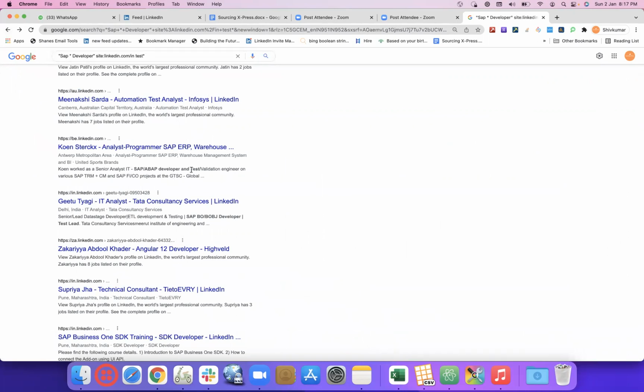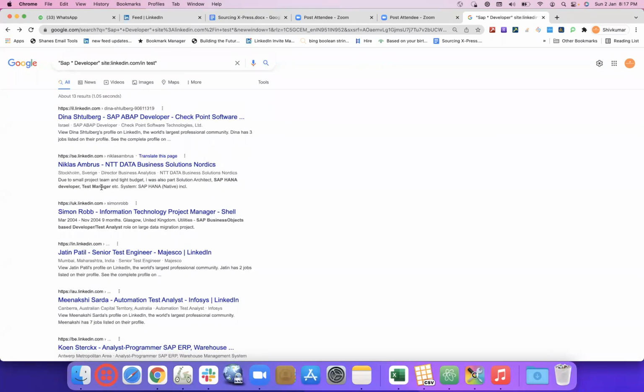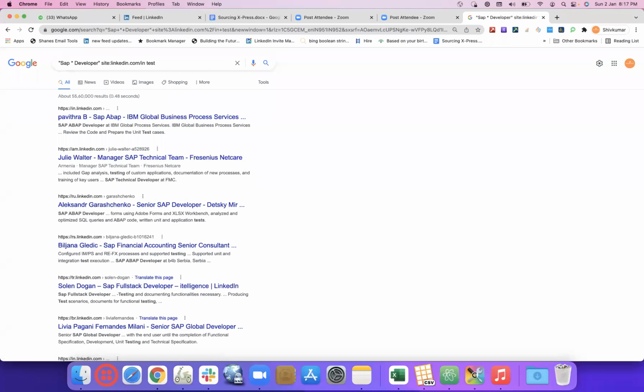So if you see here test, it's supposed to be test, testing, tester kind of words getting highlighted, but what we're seeing is test, or the test lead, or the test analyst, or the test manager. So it's kind of a 50-50, working but not working. But if you just use test, instead of what we might need, test, testing, tester, just the test is enough because Google has improved its search algorithms.